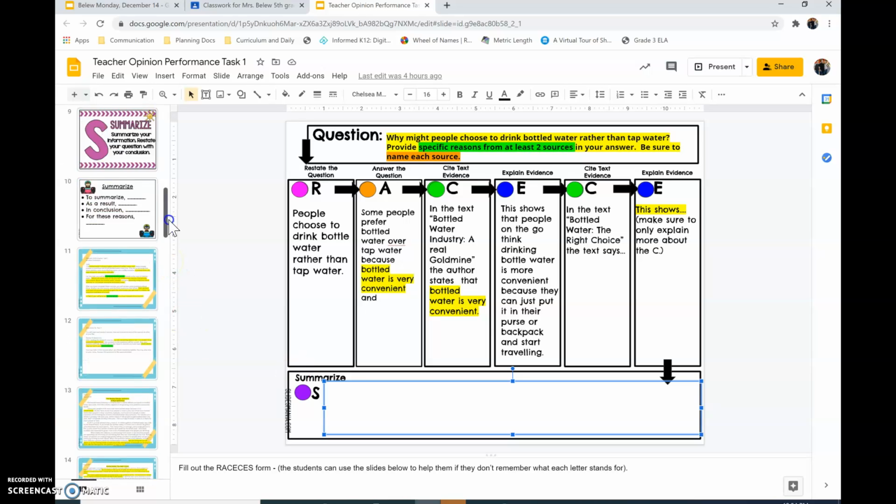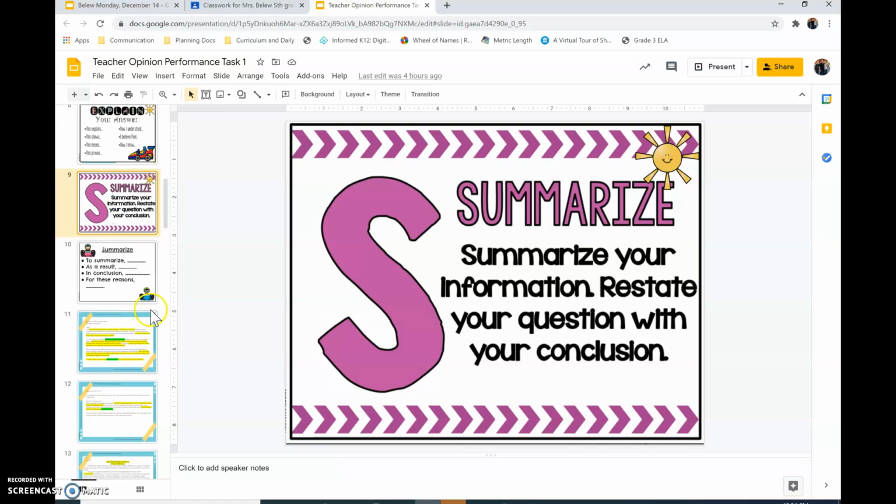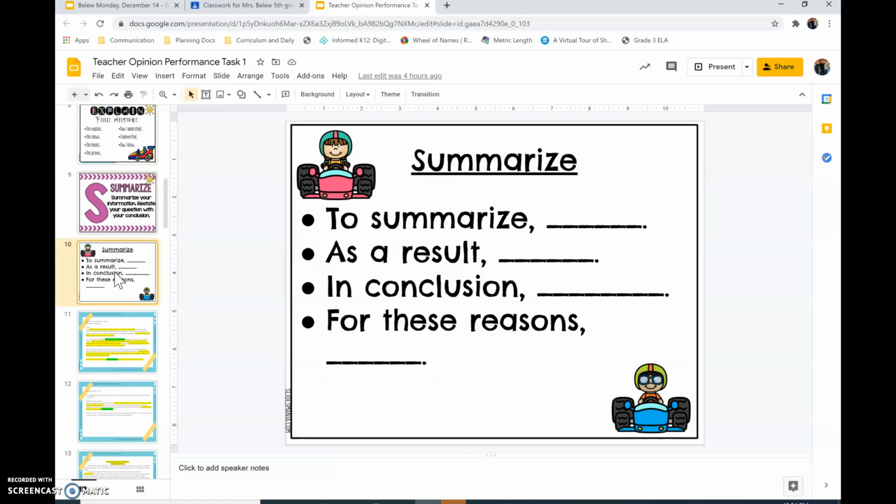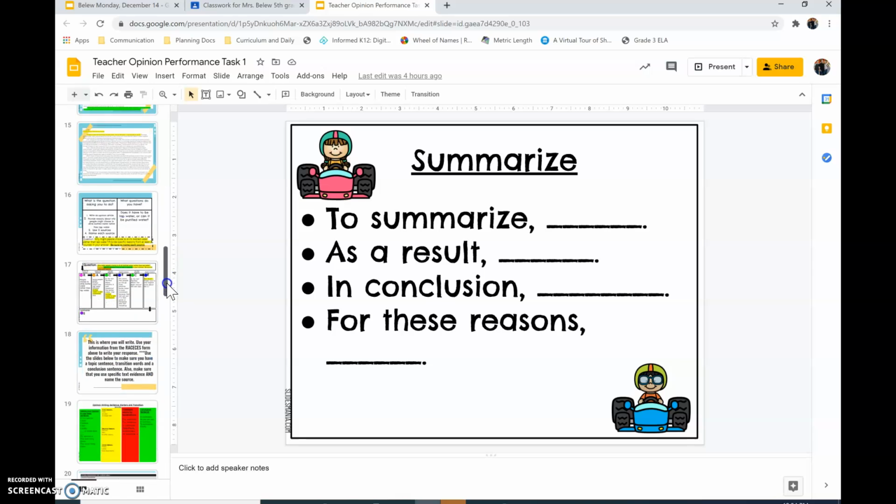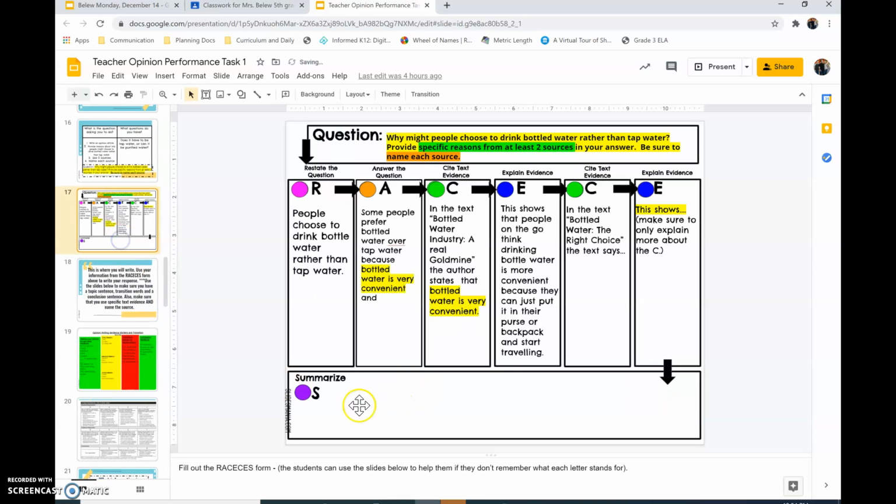So S means to summarize. So I can use any of these sentence frames. I'm going to use, I think I'll do as a result. So I would start with as a result. Now you can choose your own sentence frame.